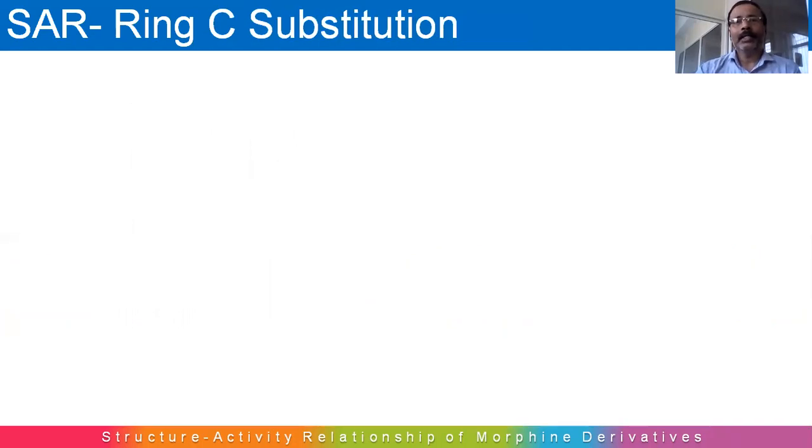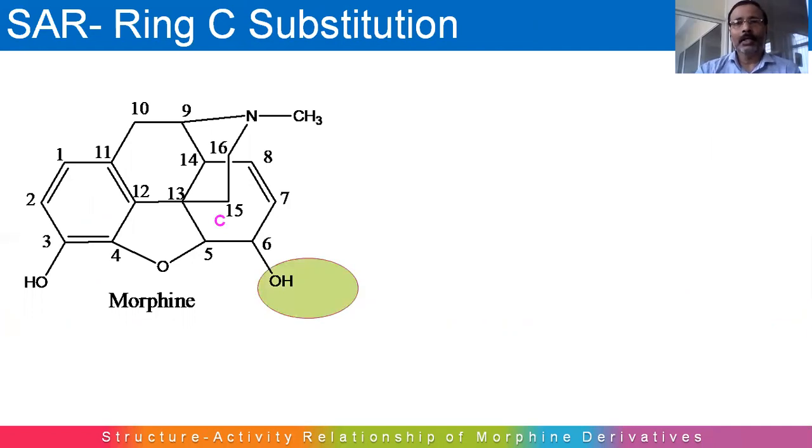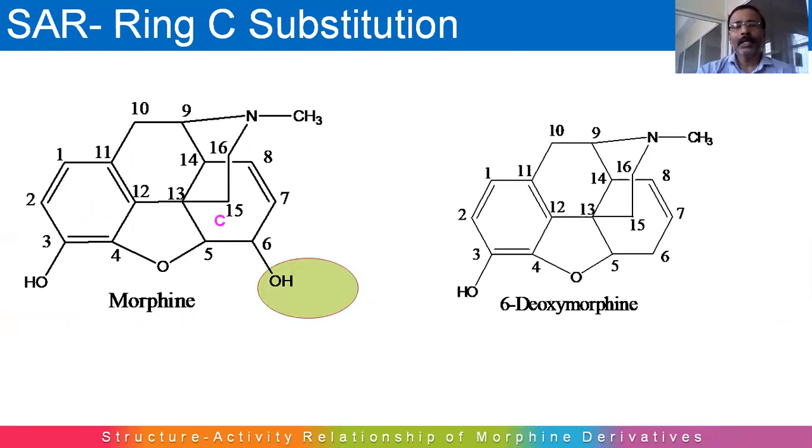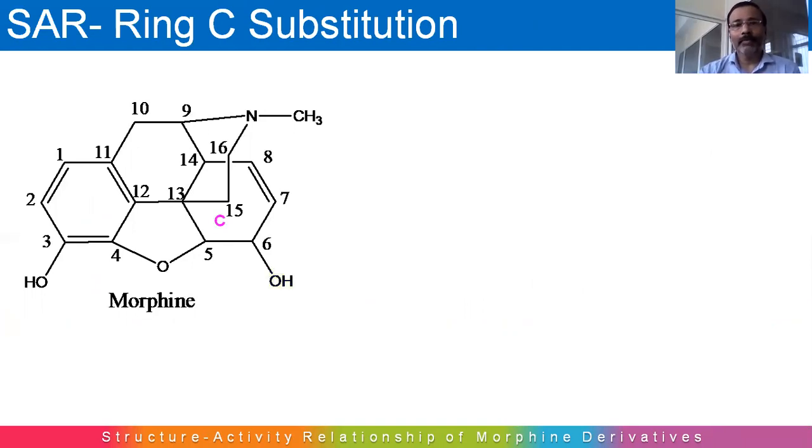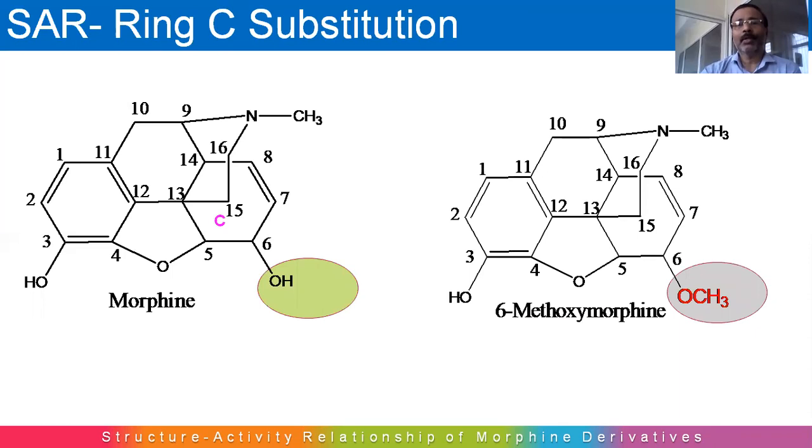Now let's see ring C substitution. In morphine ring C, again we are focusing on the hydroxyl group at the C6 position. When we remove this hydroxyl group, we get a compound called 6-deoxymorphine. This compound has 10 times more activity compared to morphine. Again, when we replace this C6 hydroxyl group by etherification, we get a compound called 6-methoxymorphine. It is 5 times more potent compared to morphine.